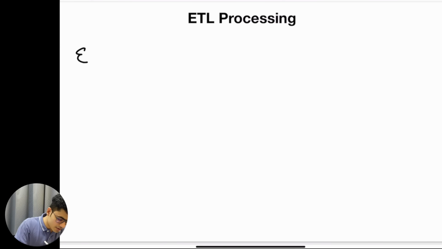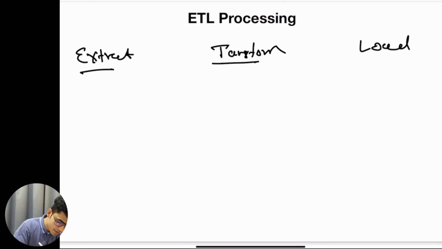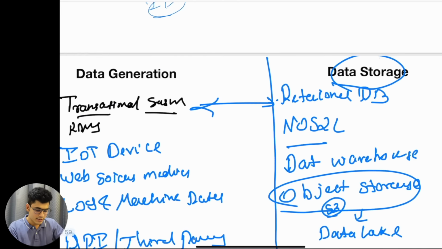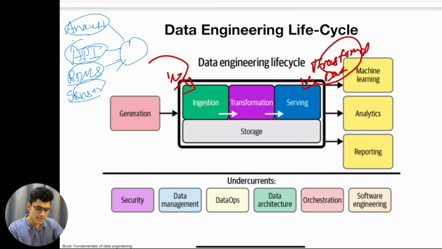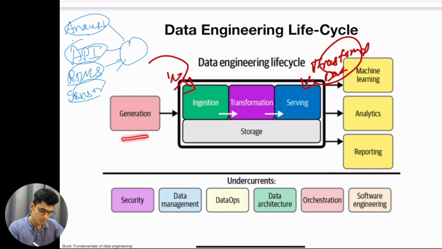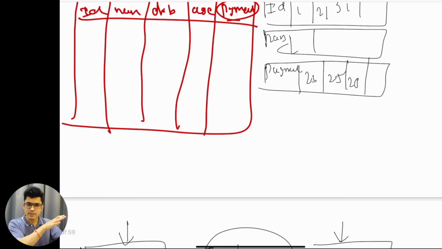It is the same thing we talked about in the life cycle. One way of the data engineering life cycle is ETL: we are extracting data, transforming data, and the serving layer is the loading of data. That is just a conceptual architecture.